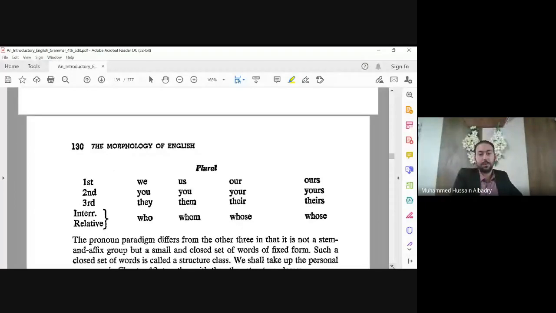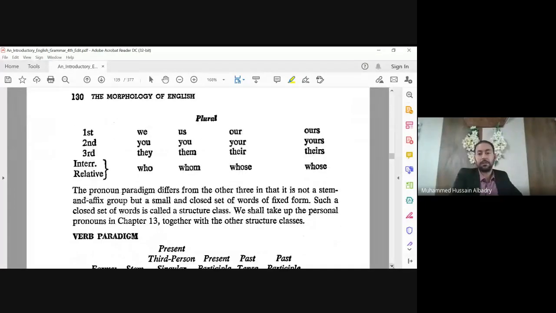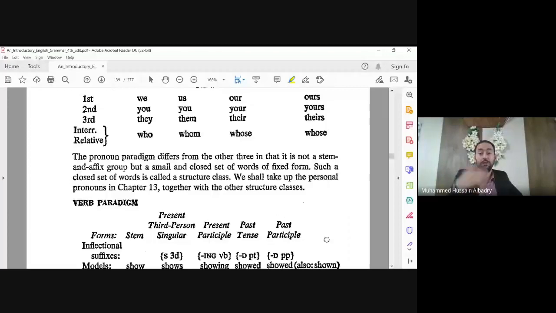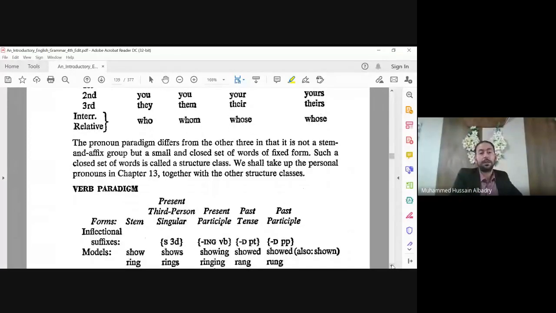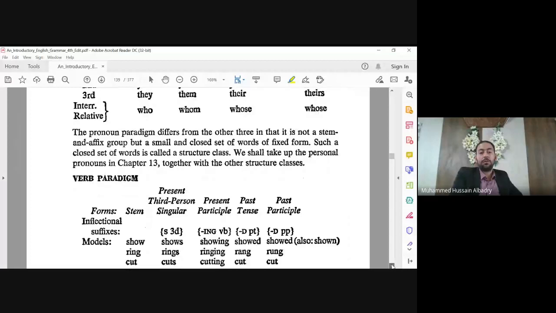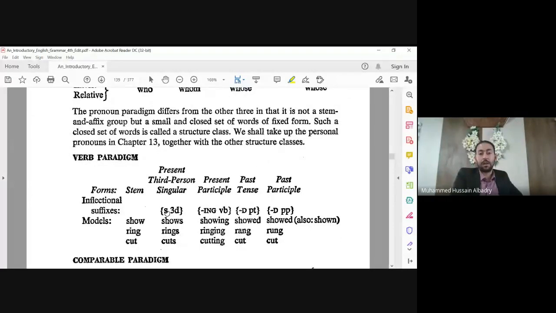We have the verb paradigm. Also, we are talking about inflectional paradigms. For example, show. Here we have the third person singular, the ing form, past tense, and past participle. For example, show, shows, showing, showed, or shown. Some words are regular and some irregular. The same in Arabic. If someone asks, do we have this in Arabic?